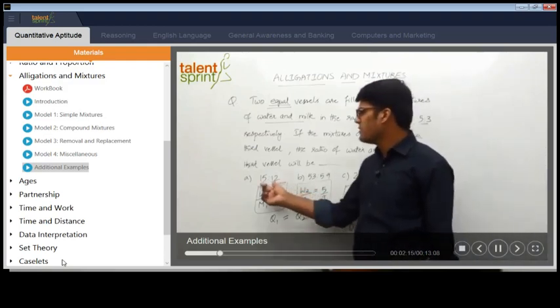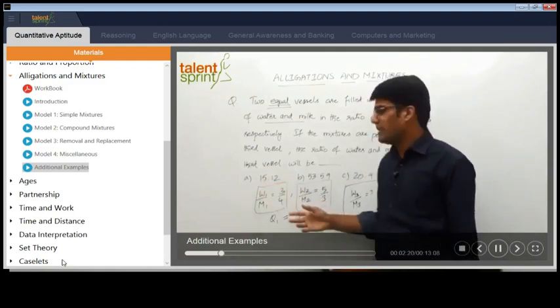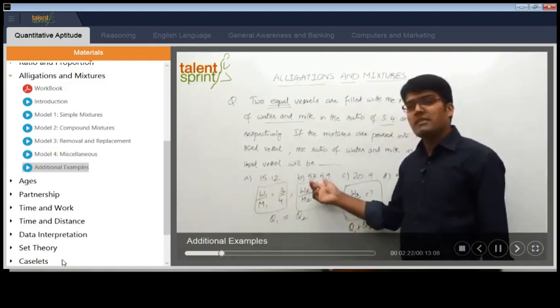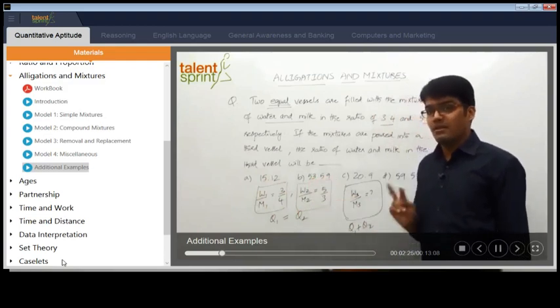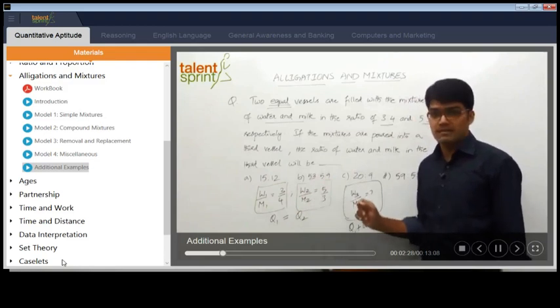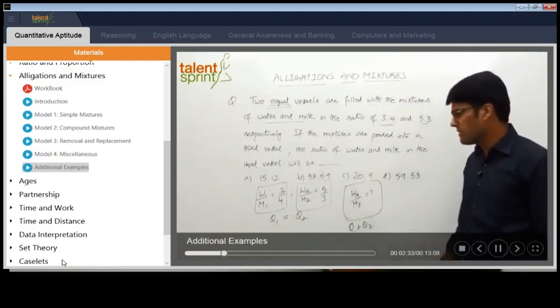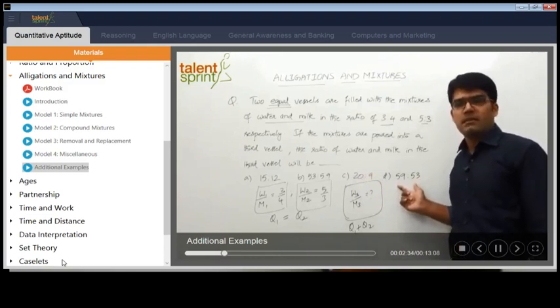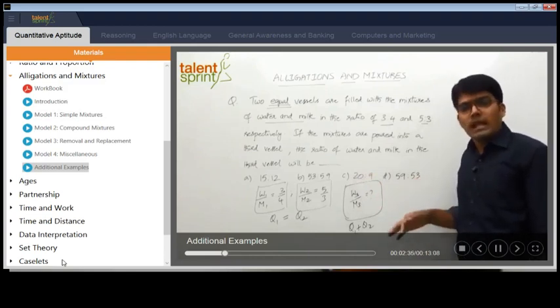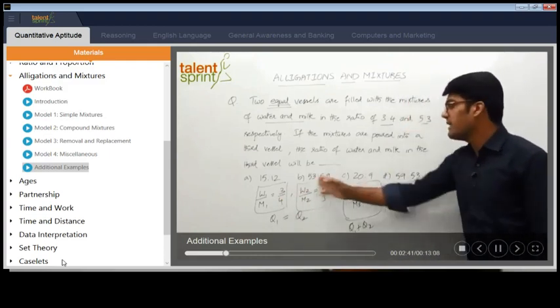For example, 15 and 12, if you add, total how many parts? 27 parts. Not possible. Now 53 and 59, add 53 and 59, 112. 112 is a multiple of 56, right? 56 into 2 is 112. So this may be the possible answer. 29, 29, 29, 56, no connection. 59 and 53, yes. 59 plus 53 is 112 again, and 112 is a multiple of 56. So possible. Second and fourth are possible.